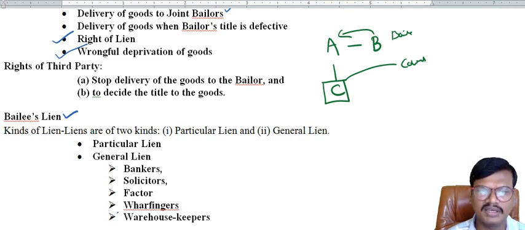So these are the rights of the bailor and rights of the bailee. And in the next class we will see the termination of bailment and finder of lost goods.